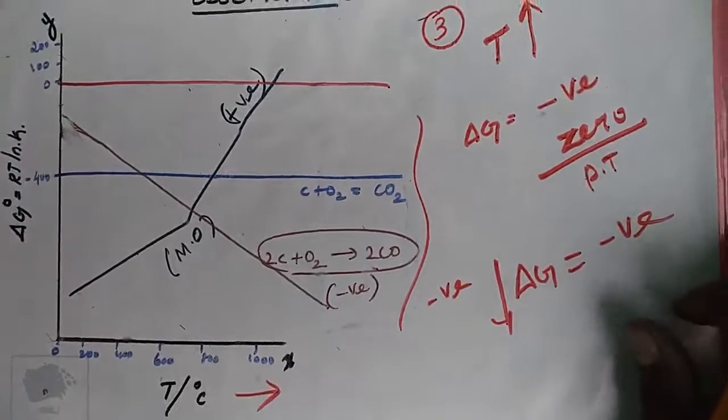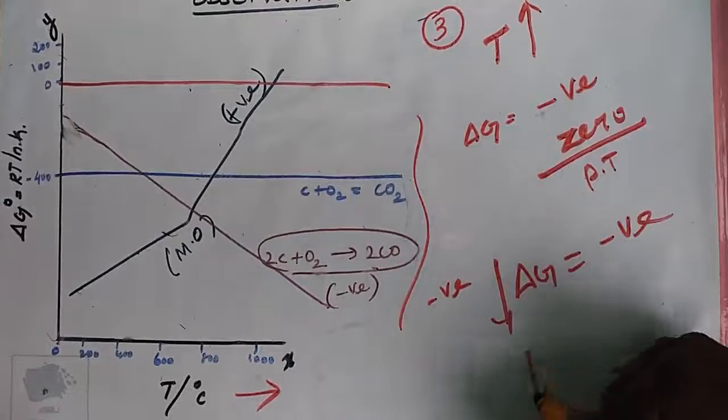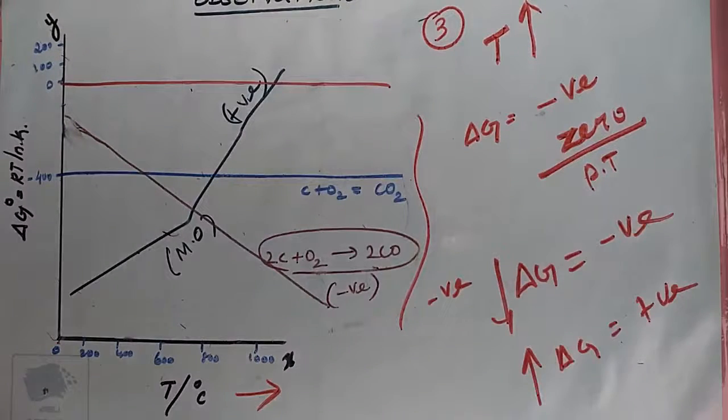Above this temperature, del G is positive. The general trend suggests the metal oxide becomes less stable at higher temperature, and the decomposition becomes easier.